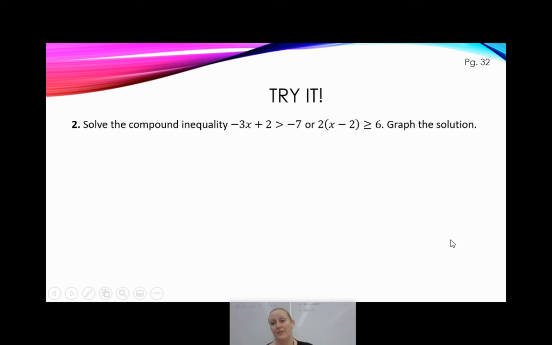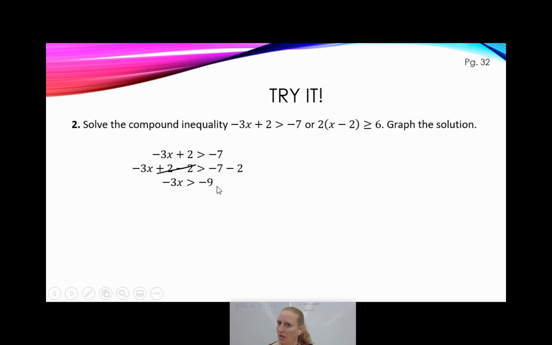All right, first things first, we got to solve them individually, right? We got to solve each inequality. So I'll start with this one. Negative 3x plus 2 is greater than negative 7. I'm going to go ahead and subtract 2 from both sides to make those cancel out. So I have negative 3x is greater than negative 9.